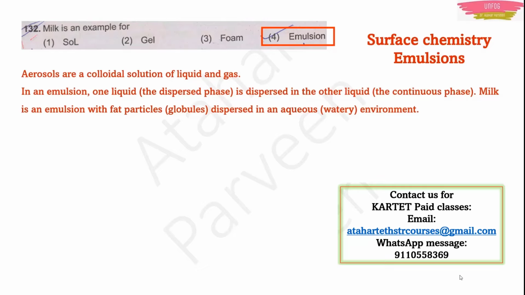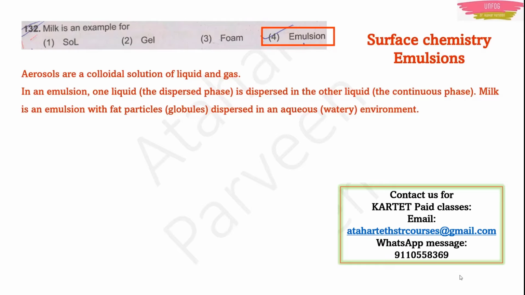See, there are a few types of materials. They are known as colloidal solutions. Now, if a colloidal solution is mixed with a liquid and a gas, it is known as aerosol. Another type of material is known as emulsion. In this, one liquid is dispersed in another liquid. In aerosol, liquid and gas were mixed together, right? In emulsion, one liquid is dispersed in another liquid, where one liquid is known as the dispersed phase and the other liquid is known as the continuous phase. An example for this is milk.